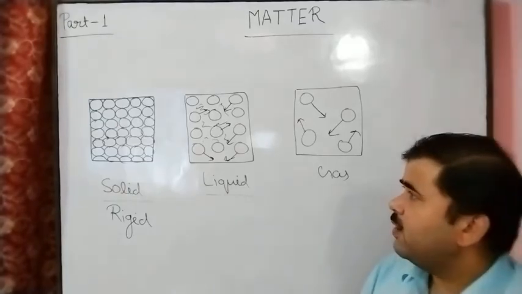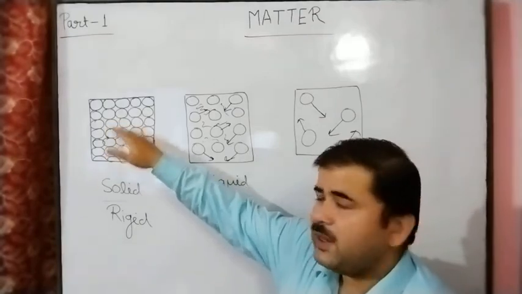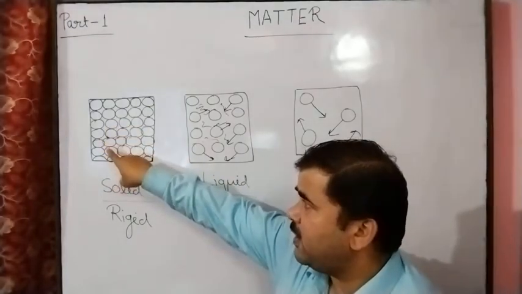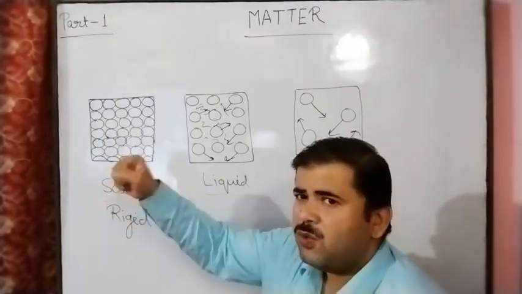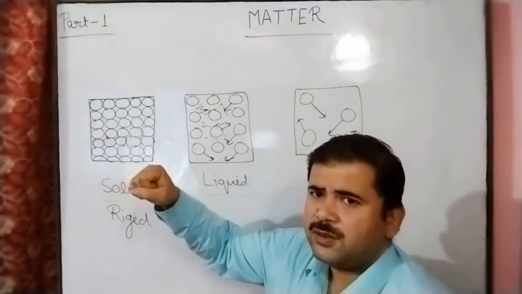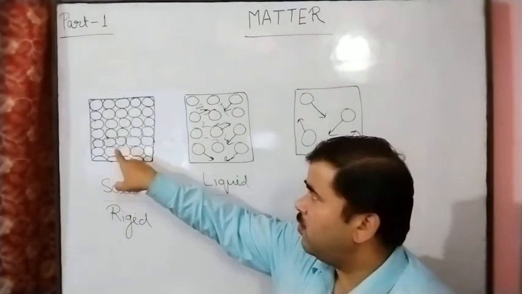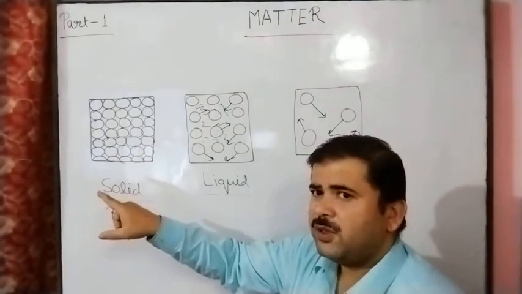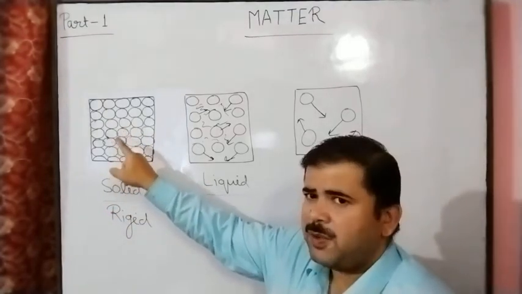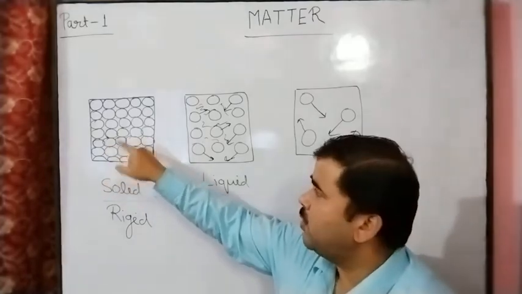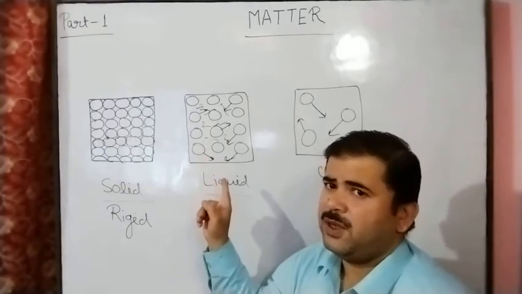For example, in the solid state, by increasing the temperature, kinetic energy increases, and due to the increase in the particles' kinetic energy, the particles move faster than before, means they vibrate faster, and that's why the solid state overcomes the force of attraction. Means the force of attraction between the particles decreases due to the movement of the particles, and this solid state will change into the liquid state.